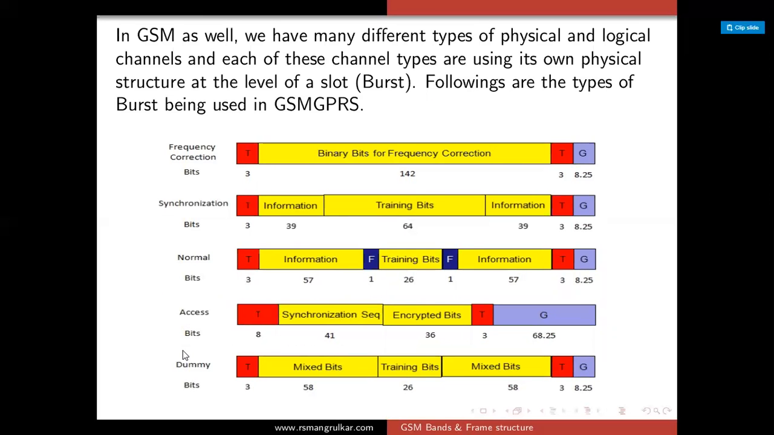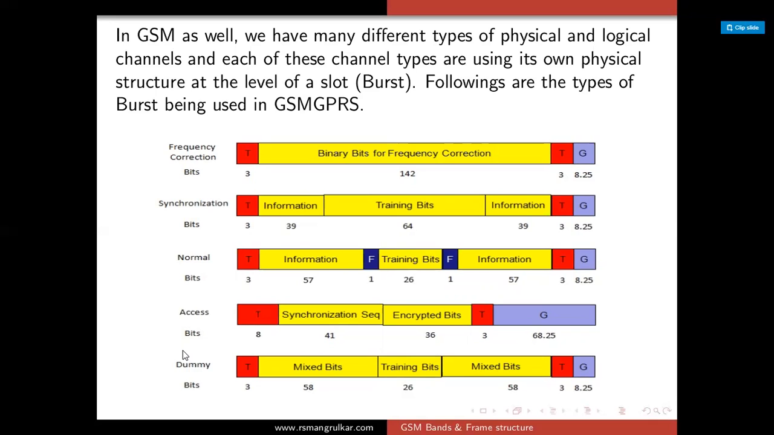And these are the various burst formats that are used in the GSM. Actually, there are 5 types of burst. The first one is the normal burst. The second one, FCCH burst. Third one, SCH burst. Fourth, RACH burst. Fifth, dummy burst. Okay. The first one is the normal burst.